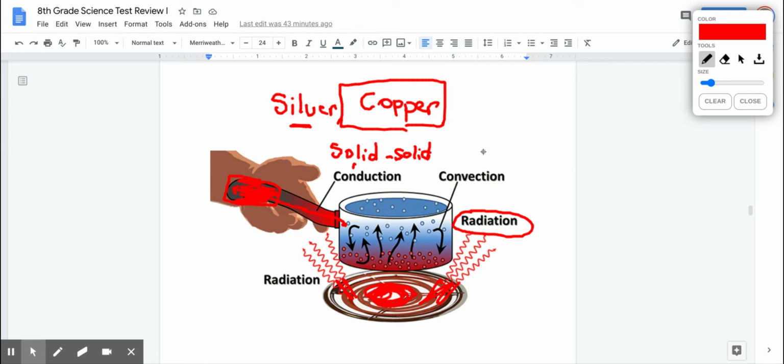Whereas with convection, we're talking liquids. And you can see it here. The water is heating up on the bottom, and then hot water will rise, and it'll push the cold particles down. They'll get hot, and they'll move up until we form an equilibrium. Everything's hot. And as the water gets hotter and hotter, it will boil, and then you will get gas molecules rising, right?